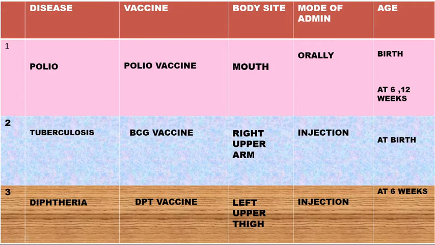Where is BCG vaccine put? On the body of a baby or a person, on the right upper arm. Right upper arm. In the next few hours, we are going to see which one is the right arm and which one is the left arm on the screen. How is this vaccine given? The vaccine is given through injection.